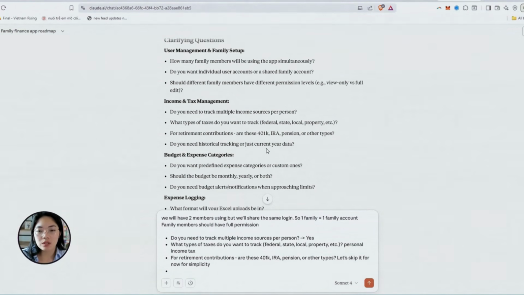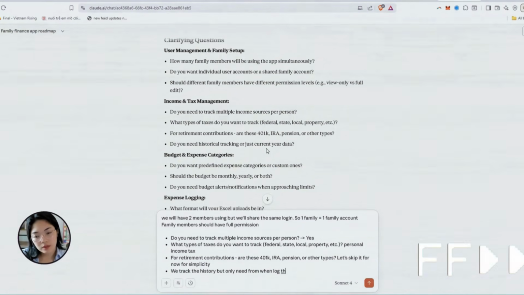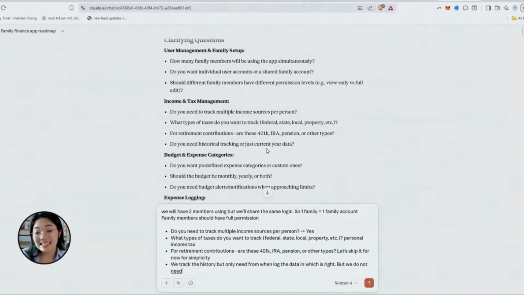Do you need history tracking or just current data? We track the history, but only from when we logged the data in, which is right now. We just need current year data, but we do not need the report right now.